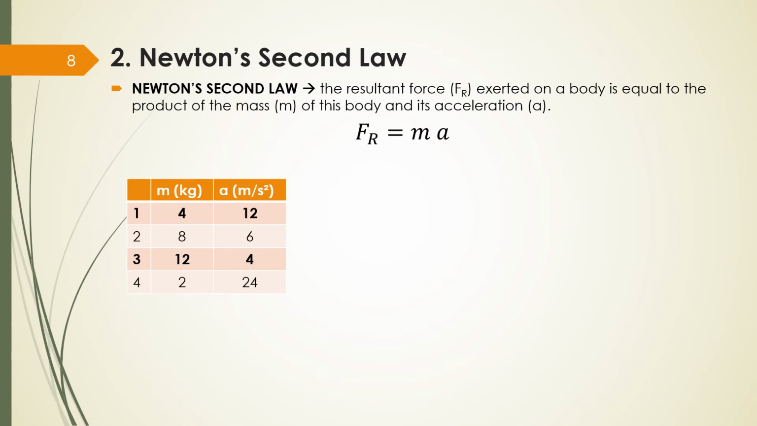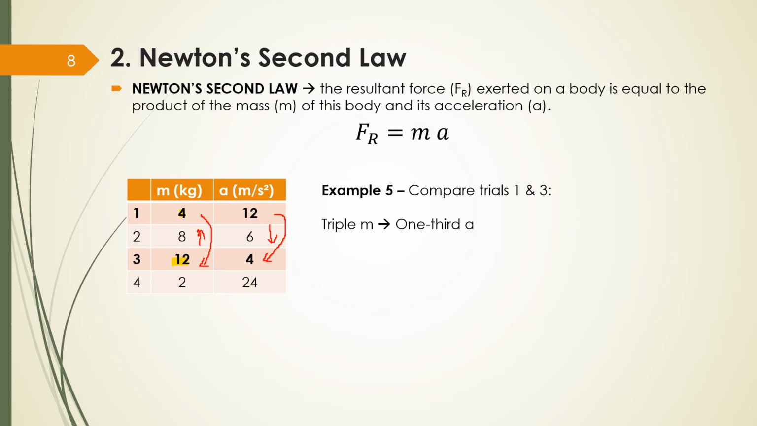Let's compare now 1 and 3. It was 4 kilos. Now I have 12. What happened? It increased 3 times, right? Triple. But what happened to my acceleration? It was 12, now it's 4. It decreased by 3 times. So here my mass increased 3 times, but my acceleration decreased 3 times. If I triple my mass, I have 1/3 of the acceleration.